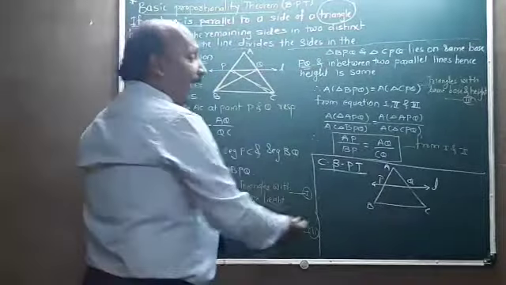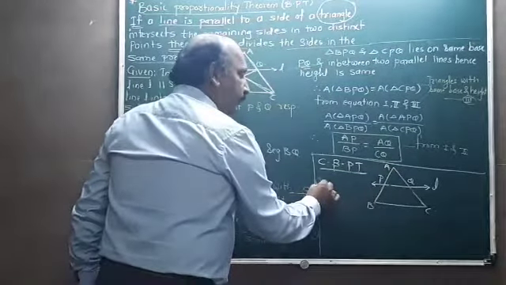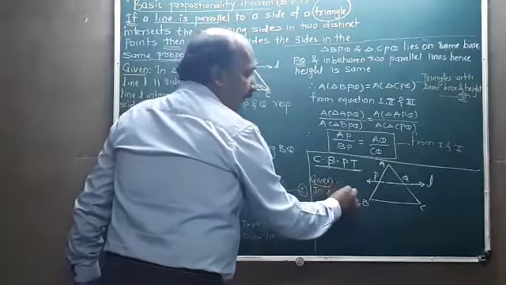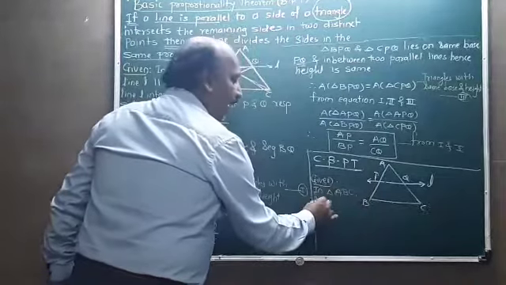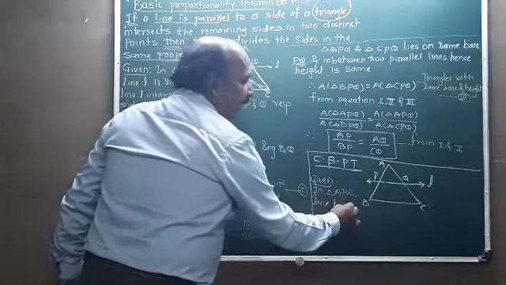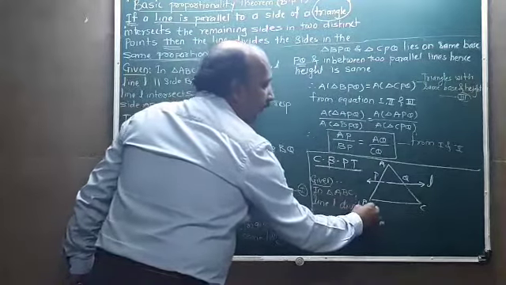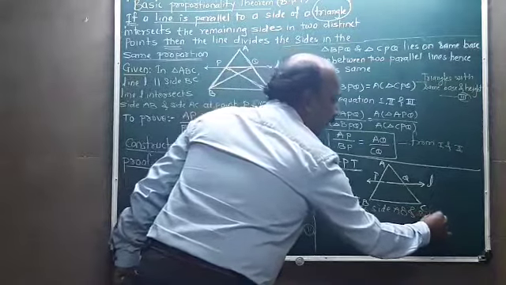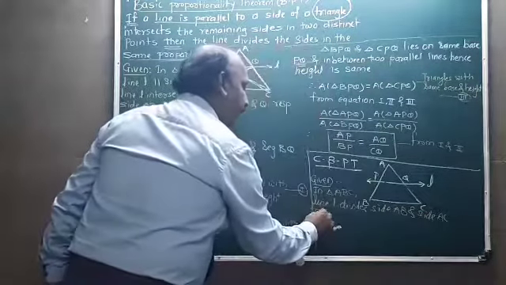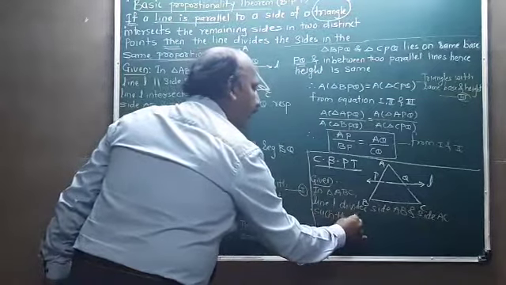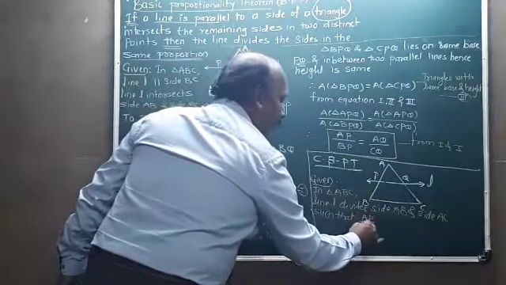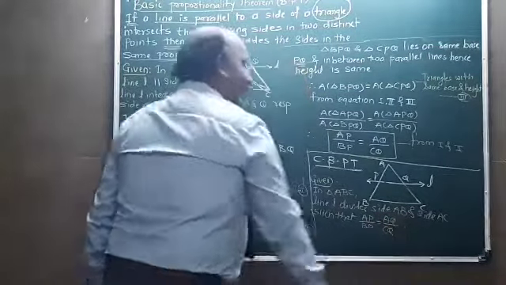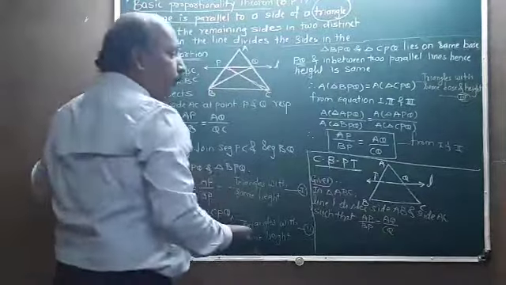Here, as per this figure, what is the given? Given is that in triangle ABC, line L divides side AB and side AC such that AP upon BP is equal to AQ upon CQ. That is the given. And what to prove? You have to prove that